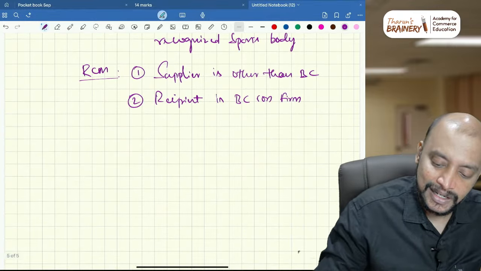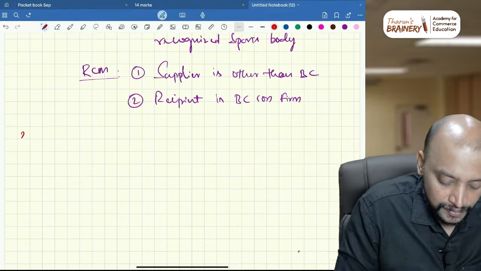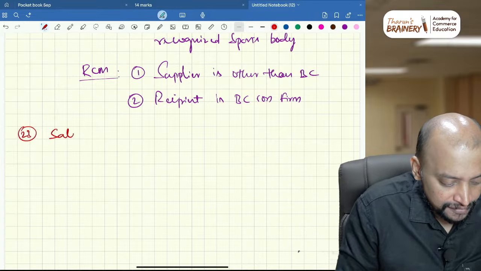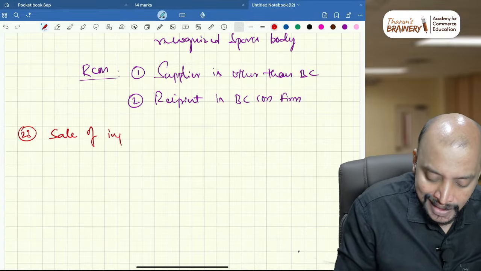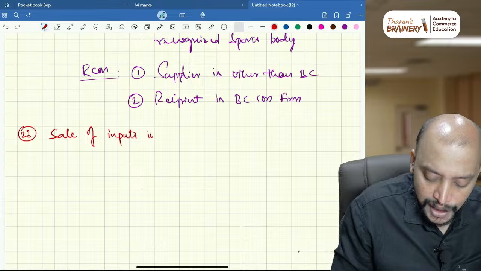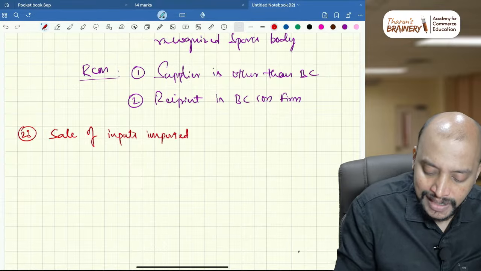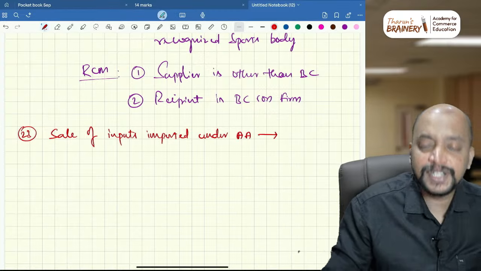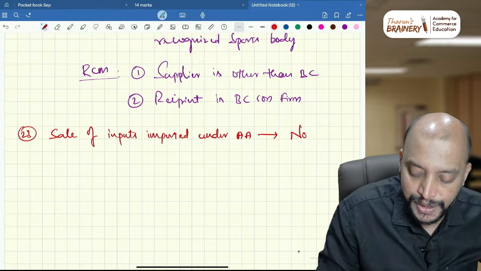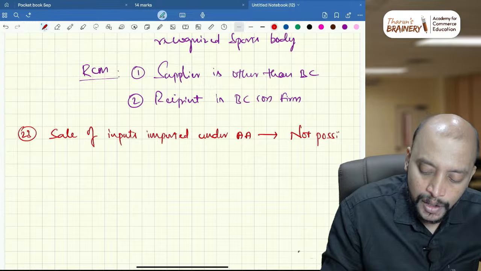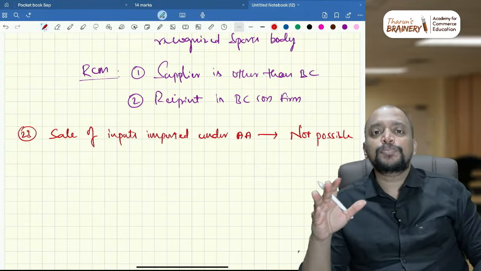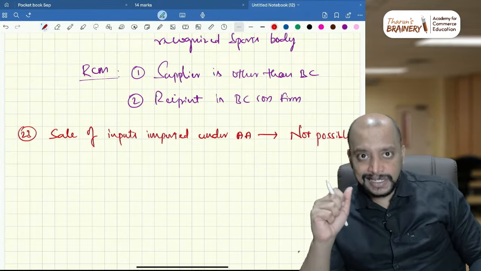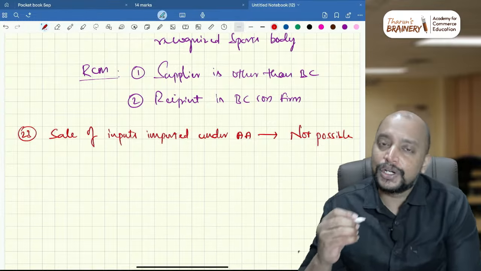Then next, 23, sale of inputs imported under advance authorization. Is it possible or not possible? Not possible. Keep that in mind. Because whenever we are importing some inputs under advance authorization, it is subject to actual user condition.